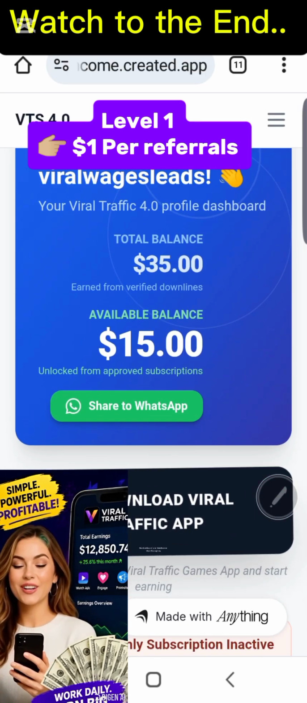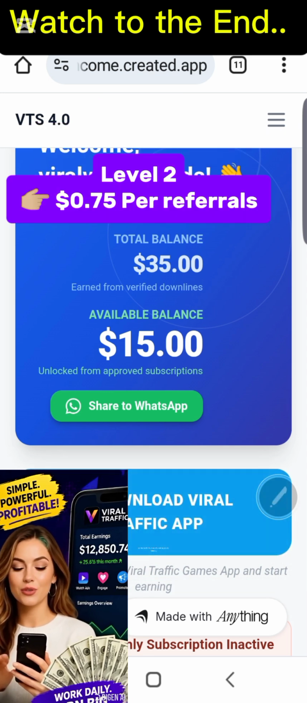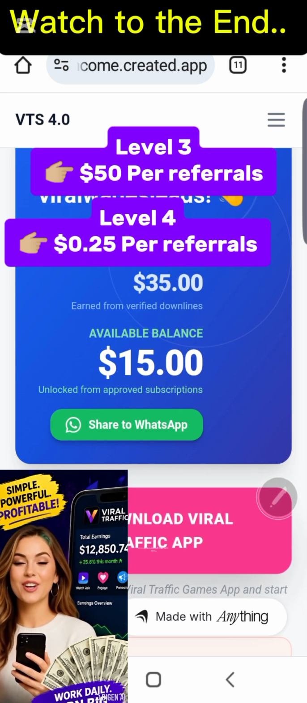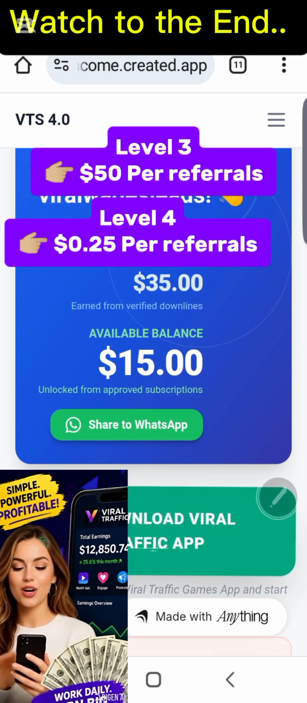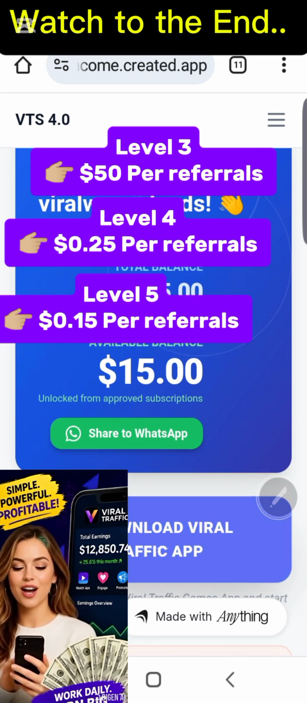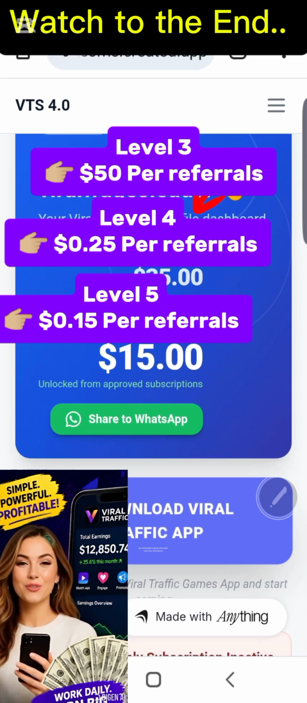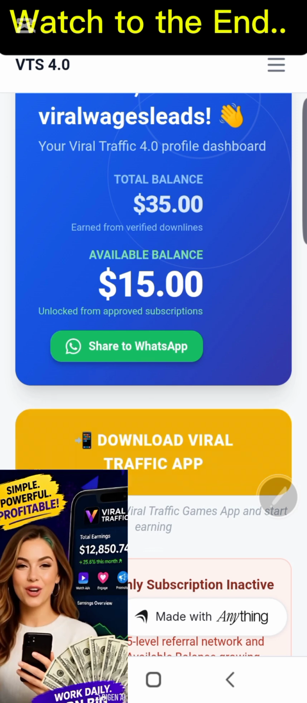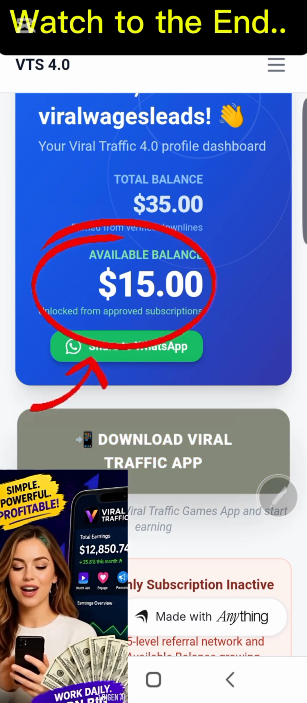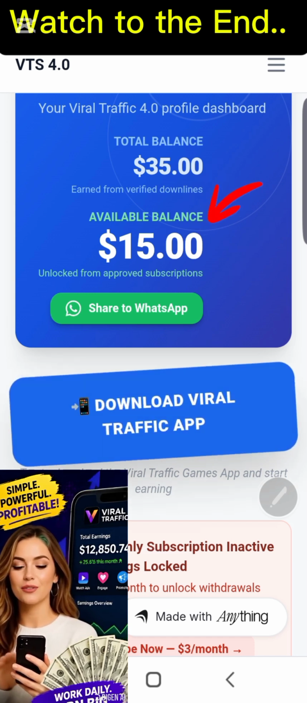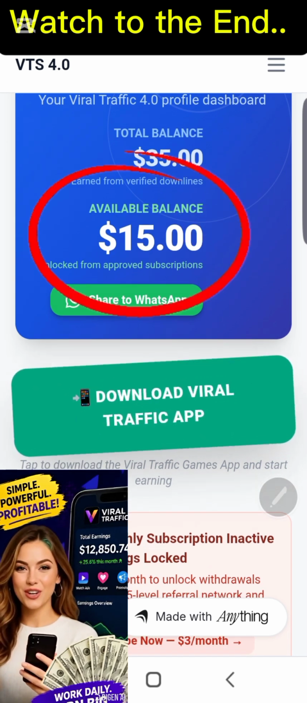That's the downlines of your downlines. When they sign up, level 2 is going to pay you 75 cents, then in level 3, you're going to receive 50 cents, in level 4, 25 cents, and in level 5, you're going to receive 15 cents for everyone that joins under your level 5. And that income is going to accumulate under your total balance. Now the available balance is for those that activate their subscription for the month. As your network, your team, activates their subscription, the income is going to come to your available balance.